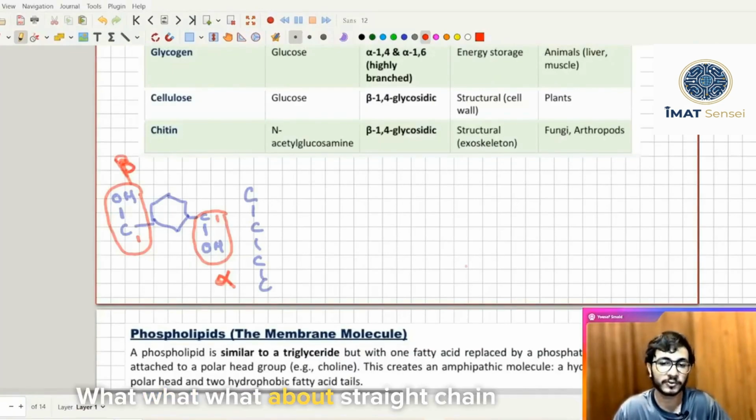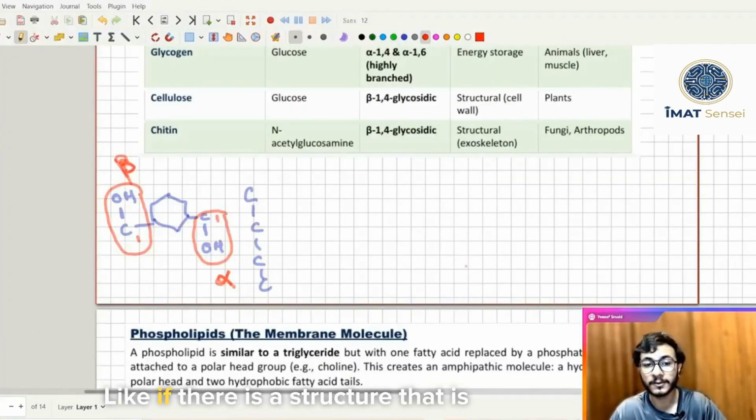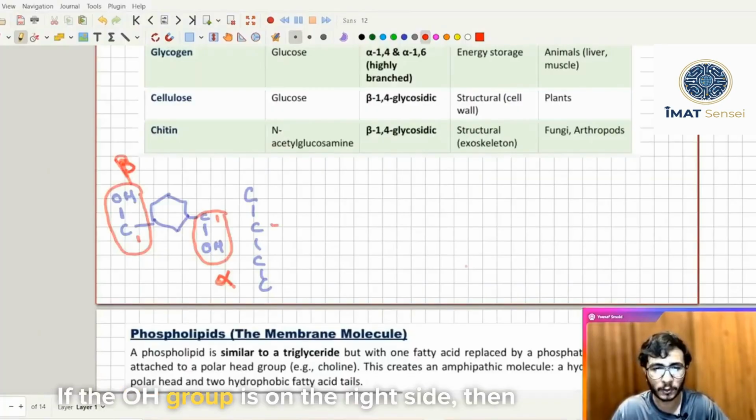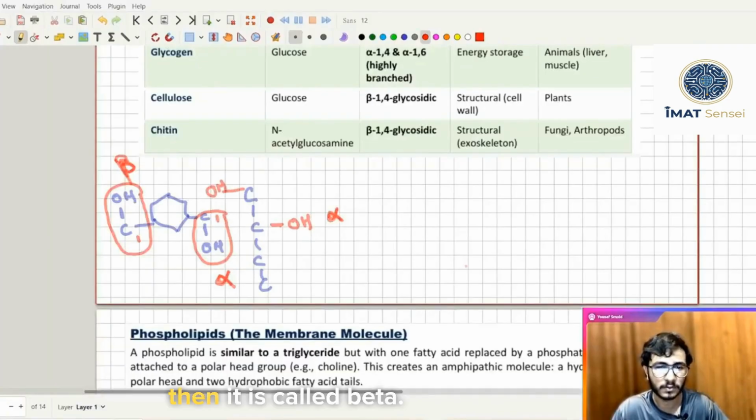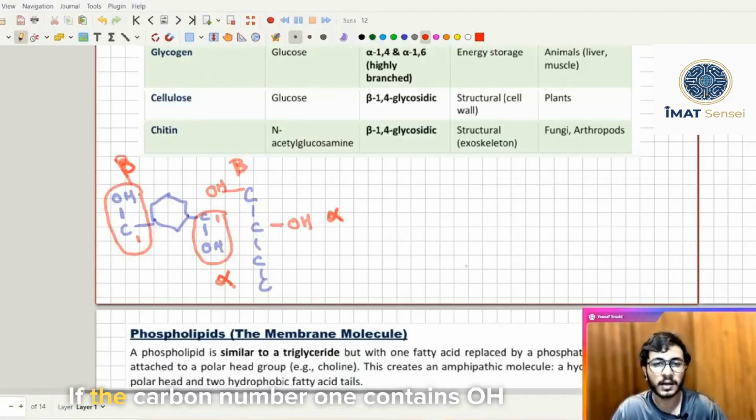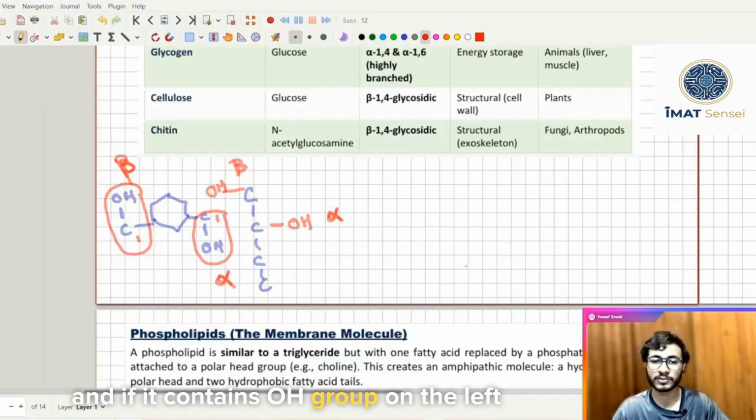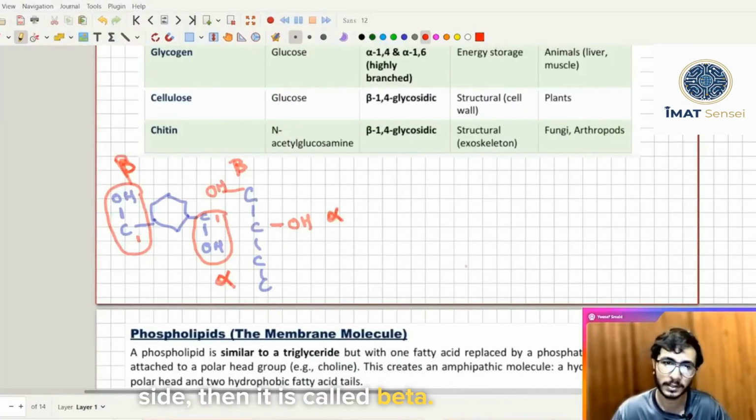So that's how alpha and beta sugar can be recognized. What about the straight chain structure? If there is a structure that is straight chain, how can we recognize it? If the OH group is on the right side, then it is called alpha, and if it is on the left side, then it is called beta. If carbon number 1 contains the OH group on the right side, then it is alpha, and if it contains the OH group on the left side, then it is called beta.